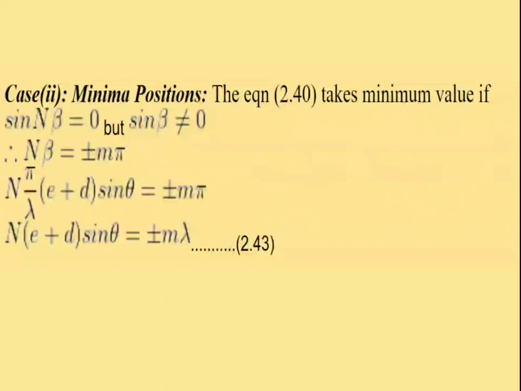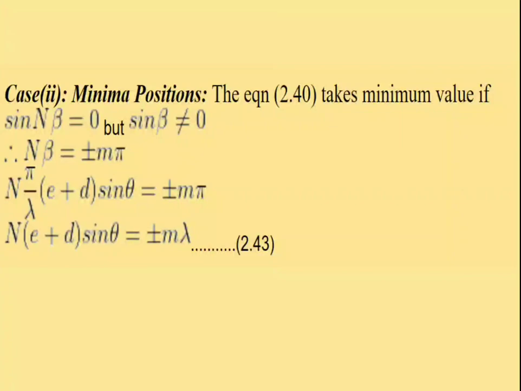And the second case is minima position. So the condition for minima position is sin n beta is equal to 0. But here again there is a small notification, that is sin n beta is equal to 0 but sin beta is not equal to 0, because already it is a condition for principal maxima. So we cannot use it here.